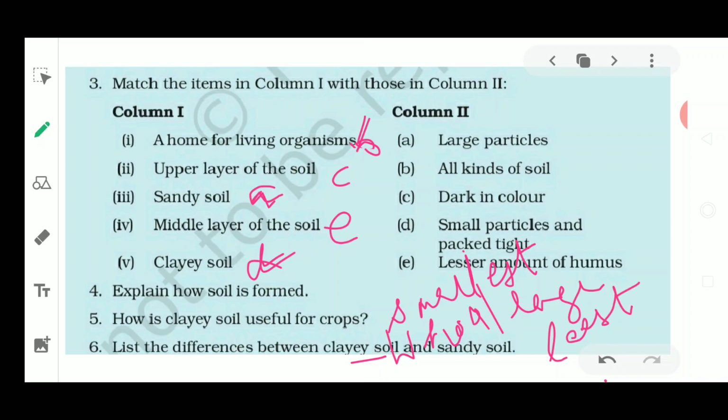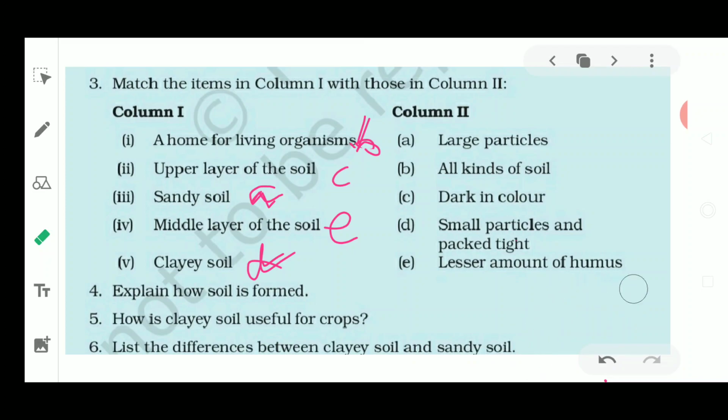Next, you will write about water retention capacity. Clay soil has much more water in it, but sandy soil cannot hold water for a longer time, it cannot retain water for a long time. Lastly, you will discuss the percolation rate. Sandy soil has the highest percolation rate, where the particles are larger and water can pass in between the particles. Clay soil has a very low percolation rate, so those will be the differences.